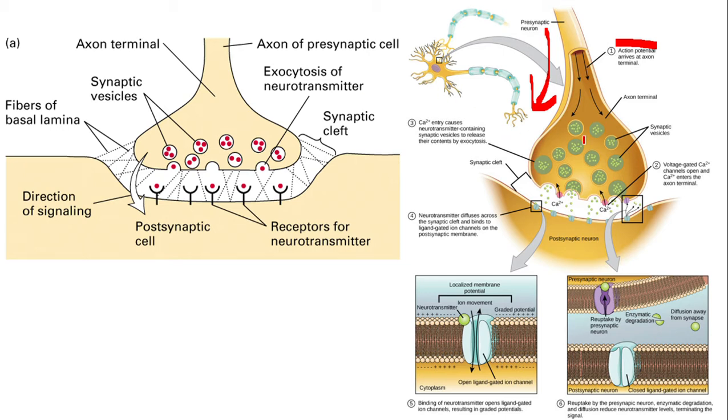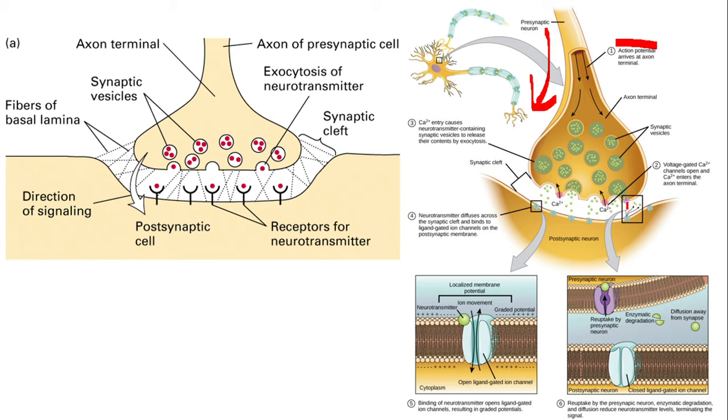Now what happens? When the action potential is arriving at this part of the presynaptic membrane, it induces voltage gated calcium channels to open. See here, can you see here? This is a channel. This is a channel. This is a channel. What channel? A protein. In the previous slide, we found that some channels may be opened because of some activity. So like that, this is a voltage gated channel. Here, this calcium channel is opened when the action potential is arriving upon the membrane. When the action potential is not there, the channels remain closed.